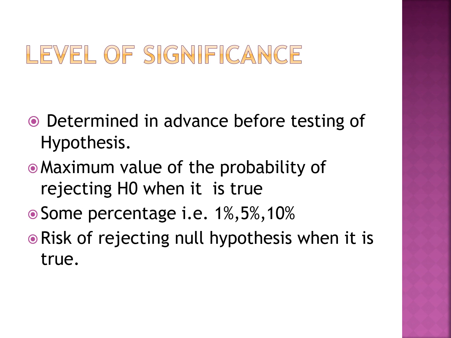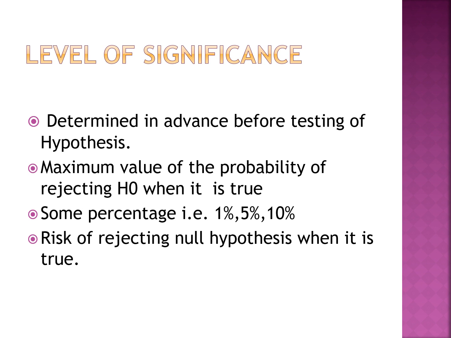So this rejection level of the null hypothesis is called the level of significance. This rejection level can be 1%, 5%, 10%. The level of significance can be 1%, 5%, 10%, so one among these levels. The ideal percentage of rejection point, or level of significance, is 5%.